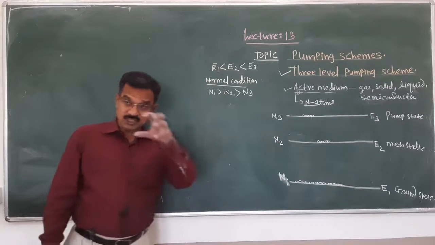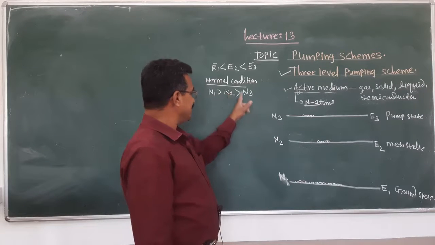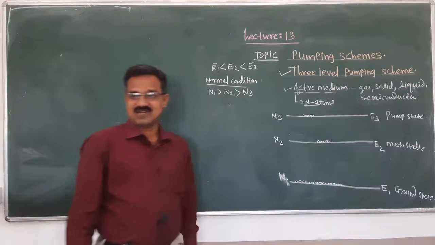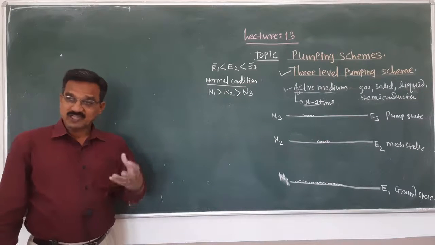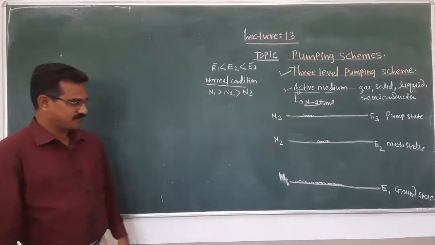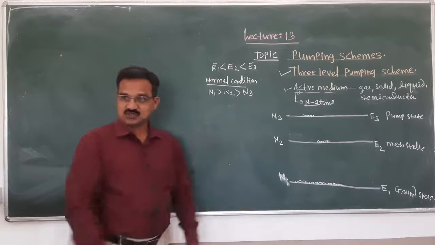And when the population inversion occurs, what will happen? N2 is greater than N1 as well as N3. How will you achieve this population inversion? Okay, this is actually the initial situation.